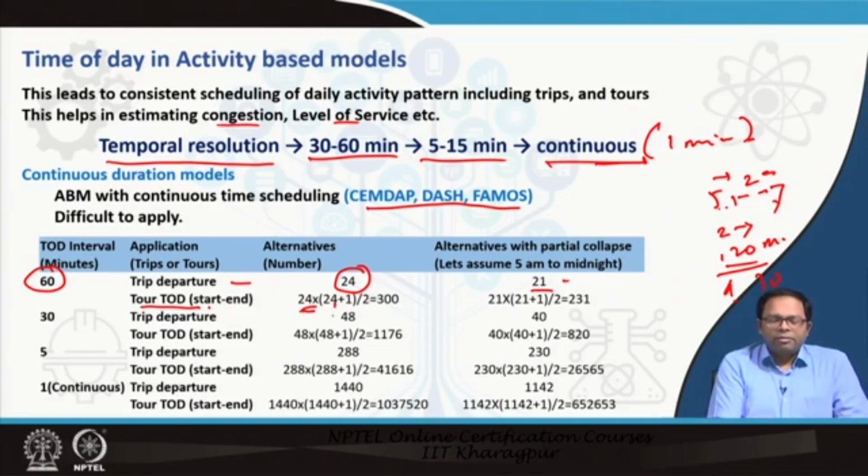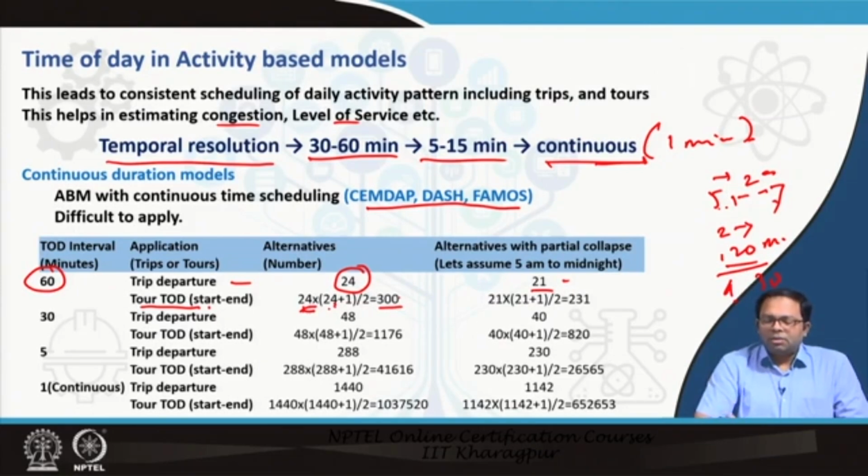So that is why we have taken 24 into 24 plus 1, because we have to consider both edges, both sides, plus 1 divided by 2 to make it half. So that means the ending options are half of the starting options. So 24 into this, we get 300 options. So we can have a tour which has 300 alternatives for time of day.